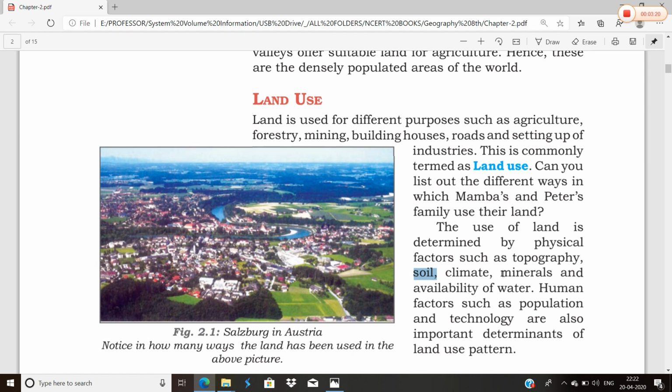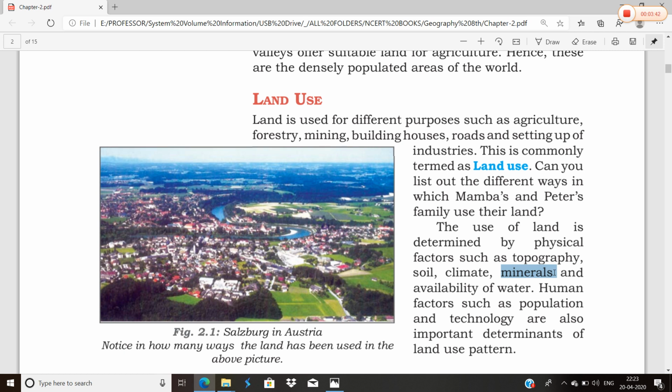If some regions have minerals deposited, we will use that land for mining or extracting the minerals. In this way, these are some of the physical factors determining the use of land.